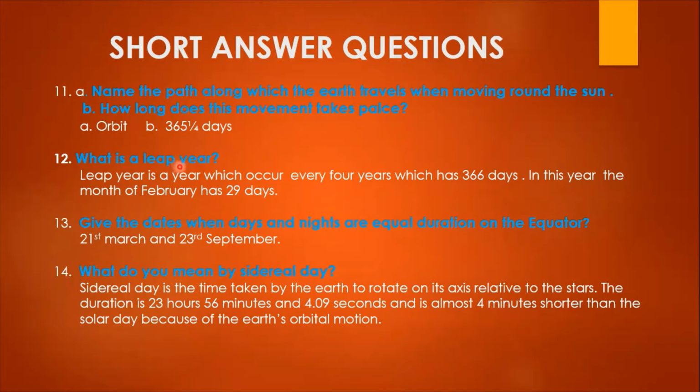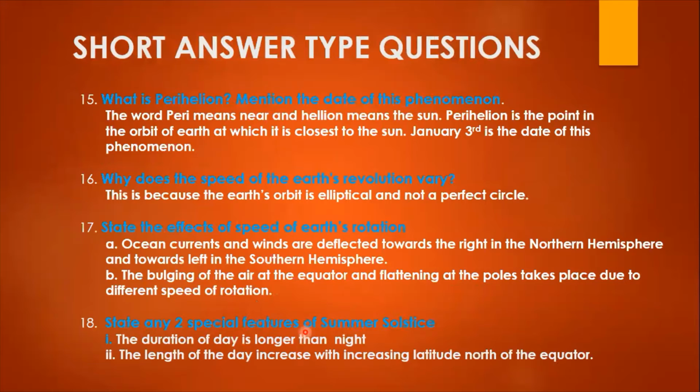Next is, what is a leap year? This can be asked for 1 mark. Give the days when days and nights are of equal duration on the equator. See here, that is only the days you are supposed to give. What do you mean by sidereal day? That I have given here. This can be asked for 2 marks or 1 mark also.